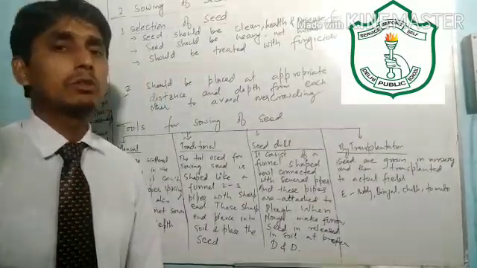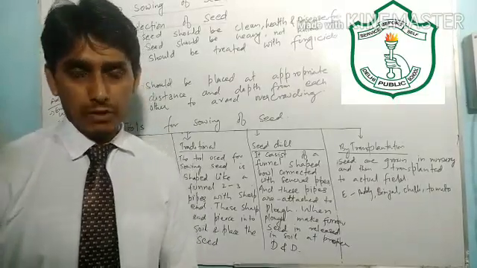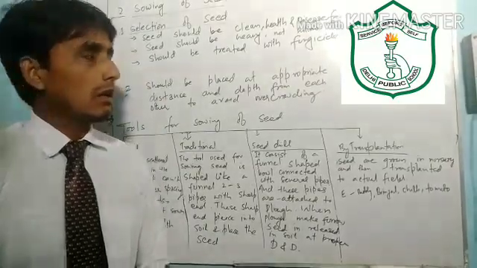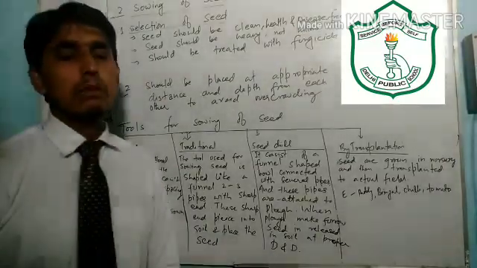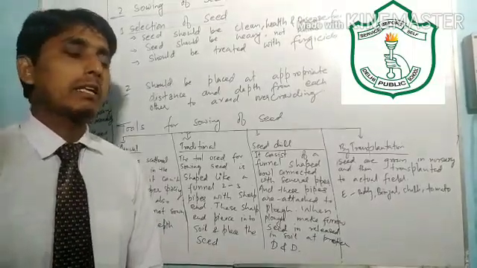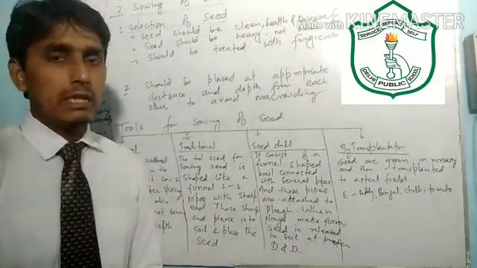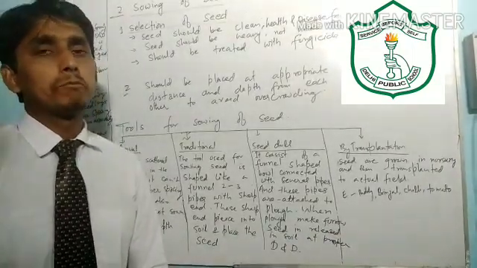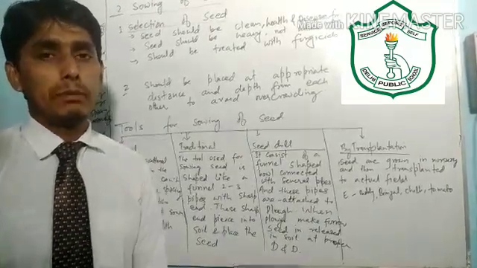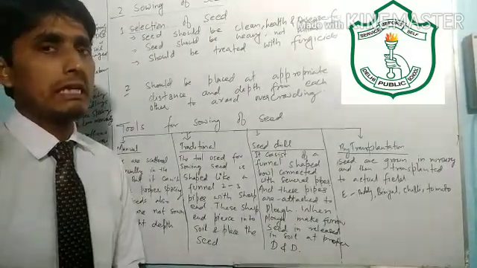In this class I am going to teach the students of class 8 the first chapter of science, that is crop production. So dear students, I have already discussed the various agricultural practices and various types of crops in this chapter. In the previous lecture I discussed the first agricultural practice, that is preparation of soil. How preparation of soil is done and how important it is.